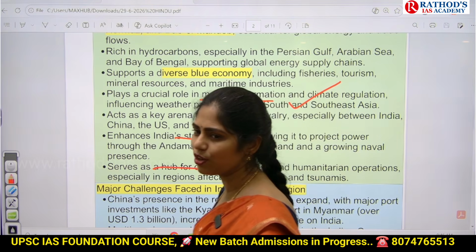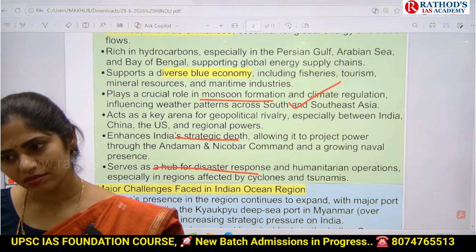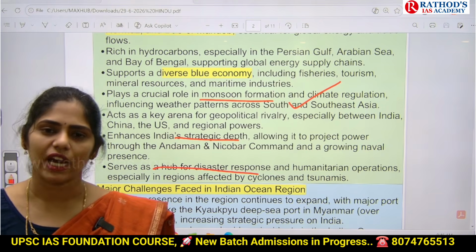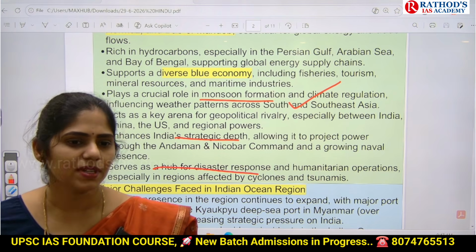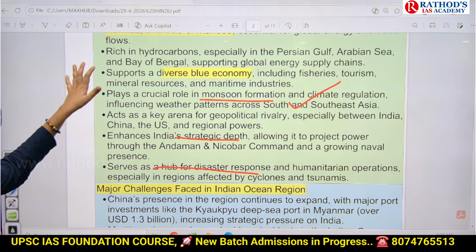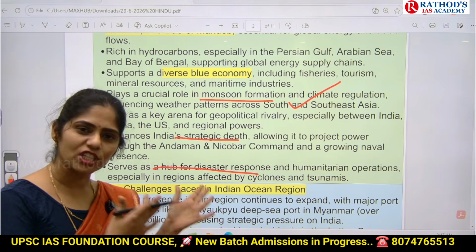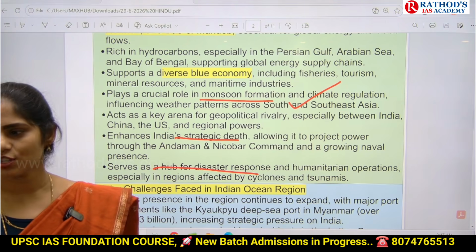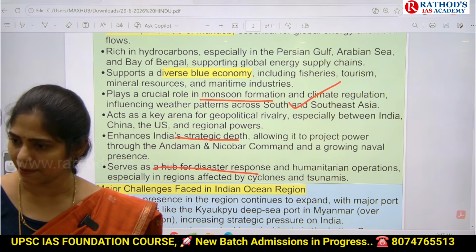If we want to reach small islands like Mauritius, Seychelles, Madagascar, we can reach those islands through this Indian Ocean region only, and through which we can provide disaster response or humanitarian assistance. So this is the importance of the Indian Ocean region. You may get a direct question on discussing the importance of the Indian Ocean region, where you have to write all these points with necessary examples.